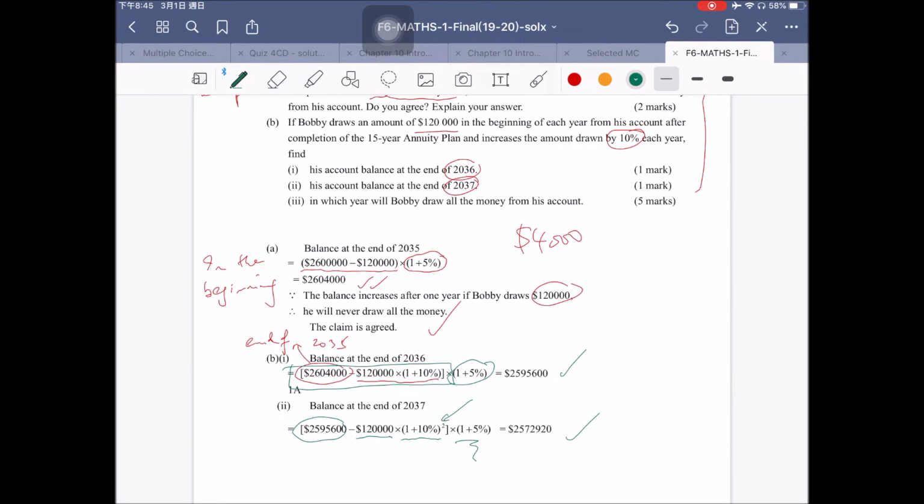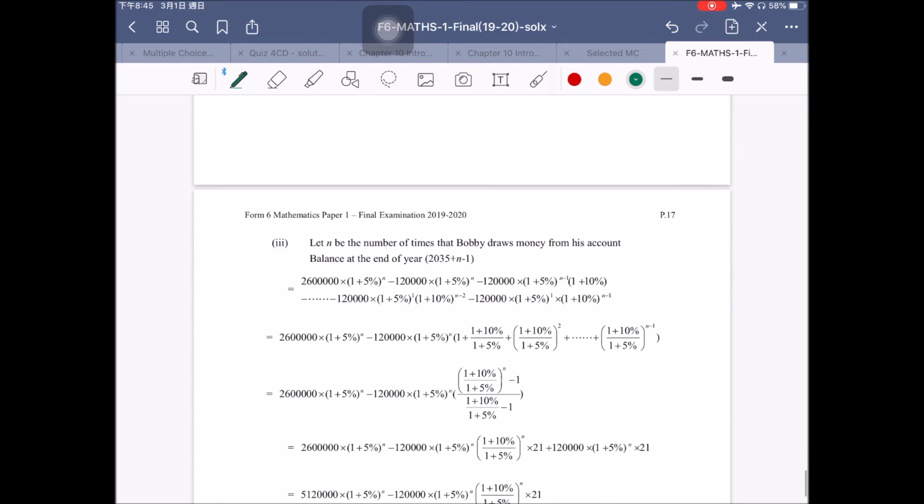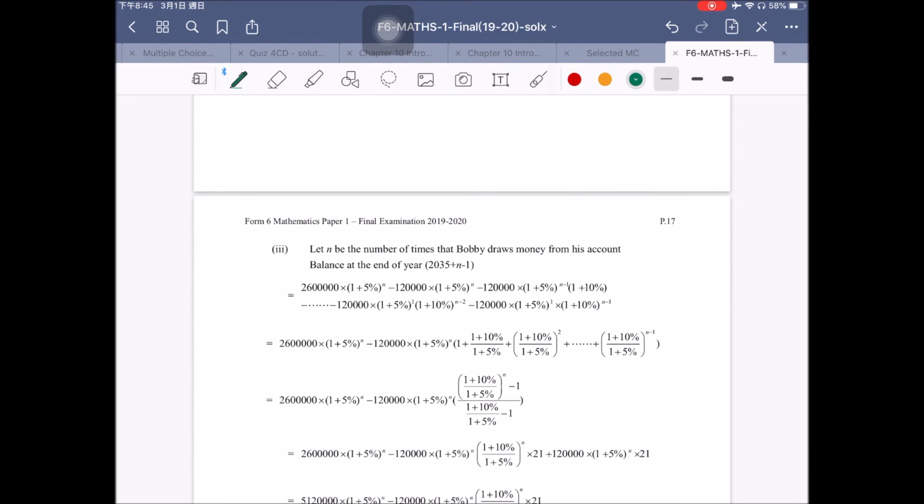He keeps on doing this. In which year will he have no more money in his bank? Because you see the amount is decreasing, okay. One day he will draw all the money, and then we see that we keep on with this pattern, okay, the return. We try to understand this pattern, and then the rest is computation.